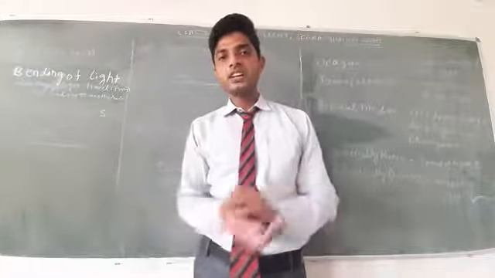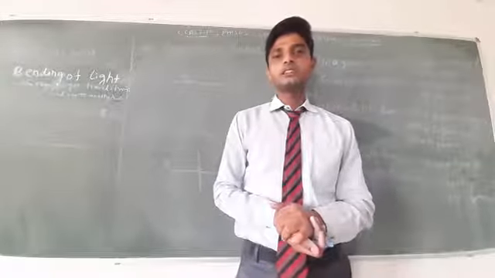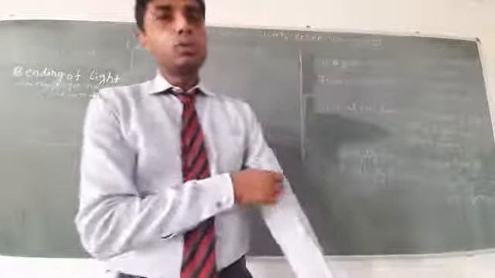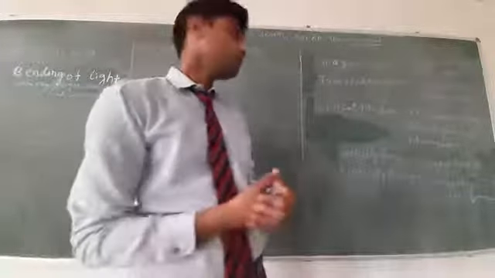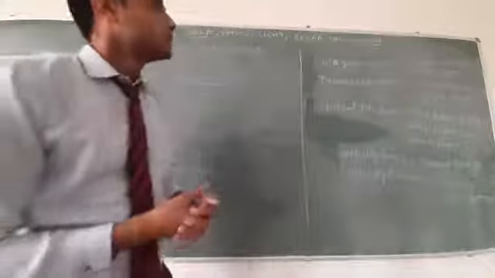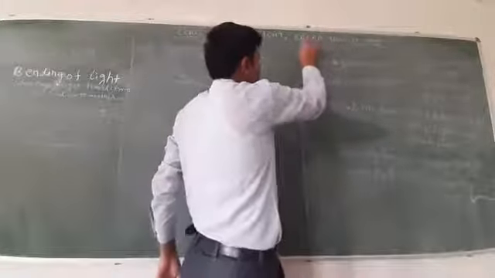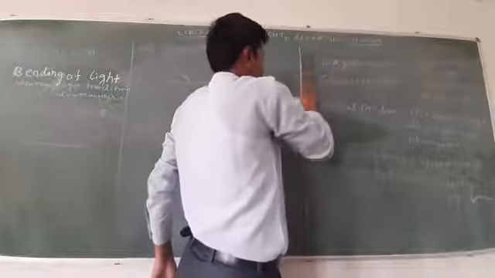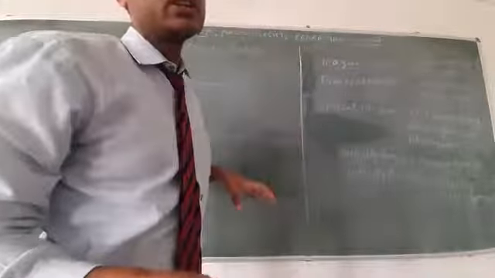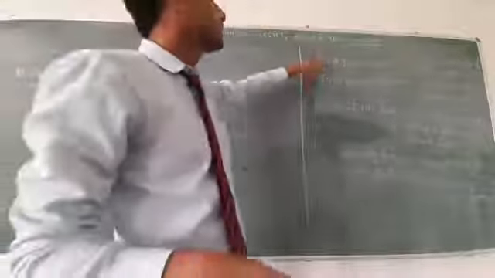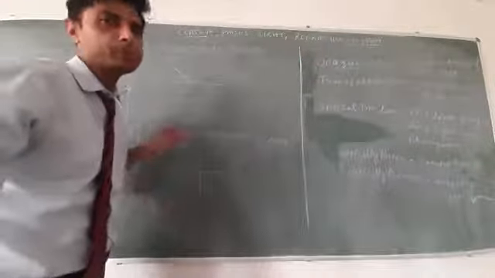So what are rare and denser mediums? To discuss rare and denser medium, we have to discuss objects based on light, the speed of light. We can divide objects on the basis of light into two main parts. First is opaque object and second is transparent object.